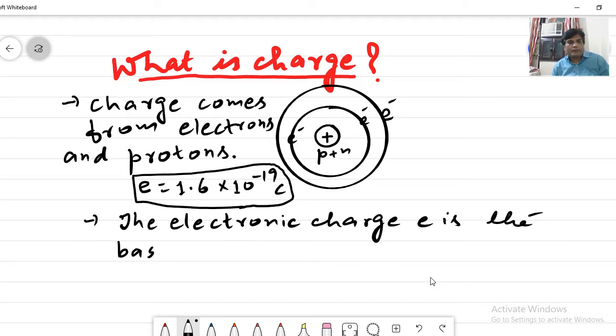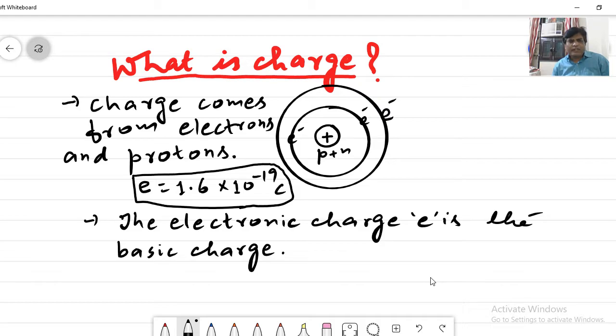Basic charge means the minimum possible charge, which is the electronic charge e, whose magnitude is 1.6 into 10 to the power minus 19 coulomb.